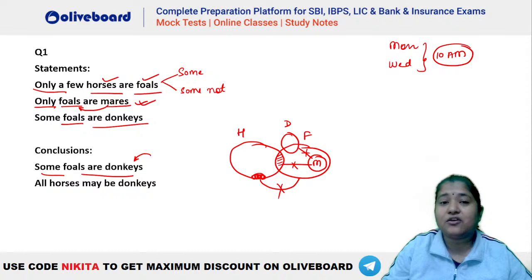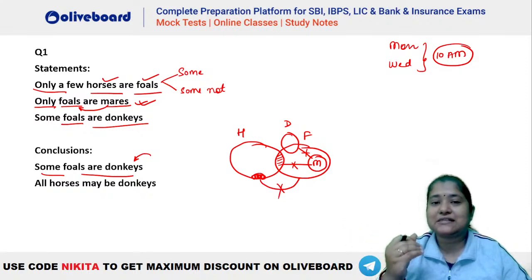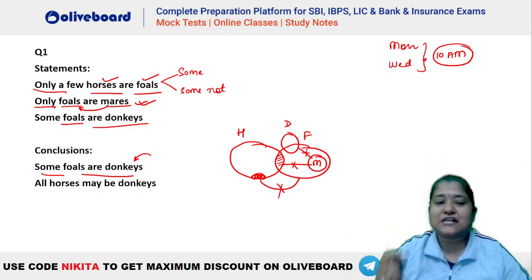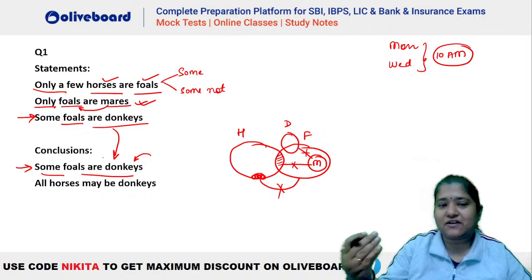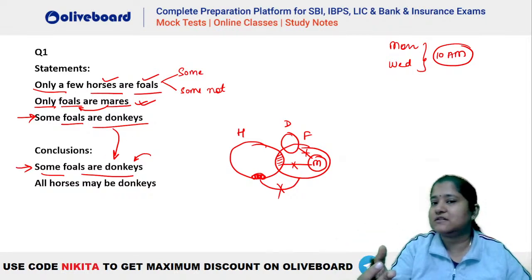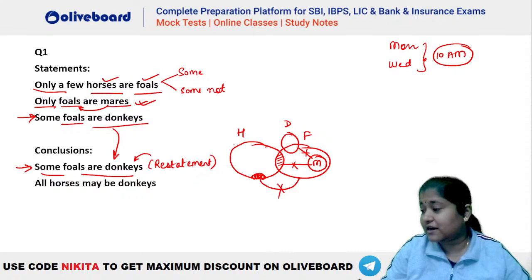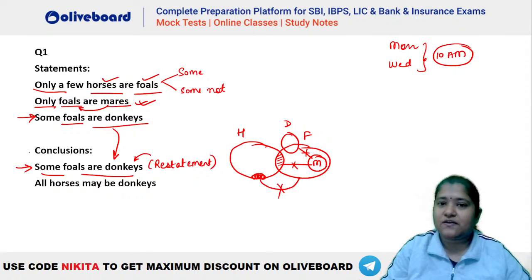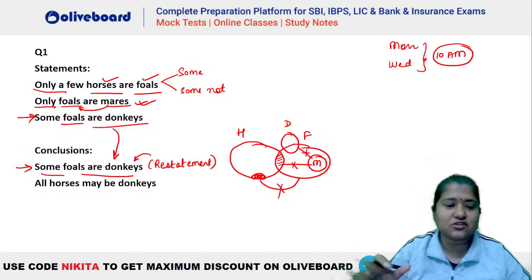Why? Because this is the same conclusion, right? What is the meaning of conclusion, guys? Meaning of conclusion is that you have to derive it from the statement, isn't it? Now this is a restatement because you can see this particular statement here is the same one here. So how are you deriving anything, right? It is not a derivation. Conclusion has to be derived on the basis of the statements given. So this is a restatement here, okay? And restatement is never taken as a definite conclusion, right? So this is not the right conclusion. So always remember, if you have a restatement in examination, it is not taken as the right conclusion. Okay, so this is wrong.